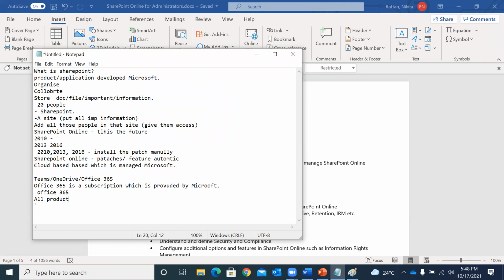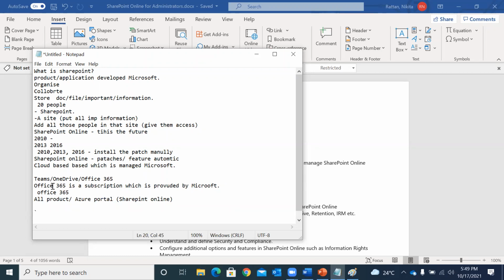Okay. We are also going to talk about Azure. I'm not sure if anyone has the background for Azure. But when I'm saying we are going to talk about the Azure portal, it means that we are not going to talk about Azure overall, because Azure itself is a very big platform. It is a very big portal. We are only going to talk about the Azure portal with respect to SharePoint Online. Okay. So the task is less with the Azure portal, but yes, you will have an understanding of it, because in interviews, a few questions can be asked about the Azure portal, of course, related to SharePoint Online.